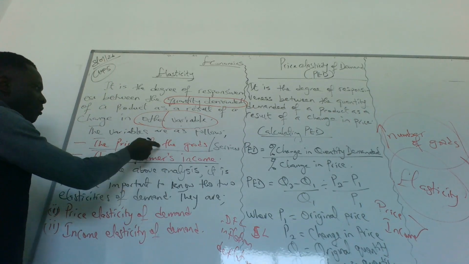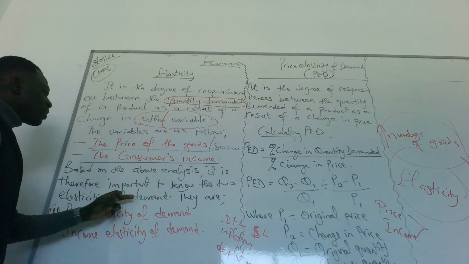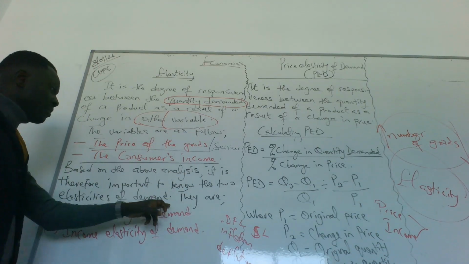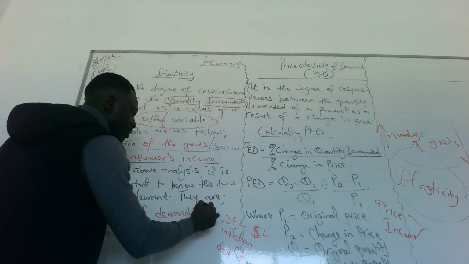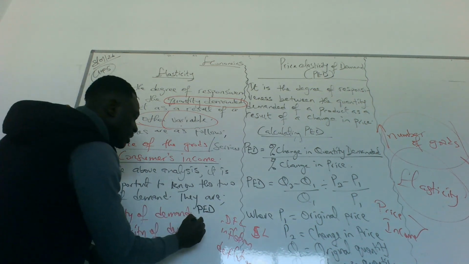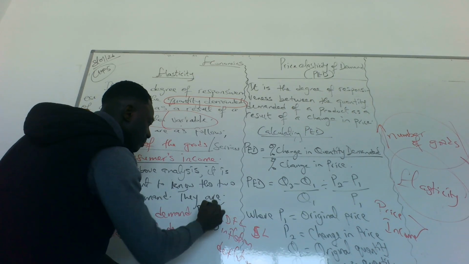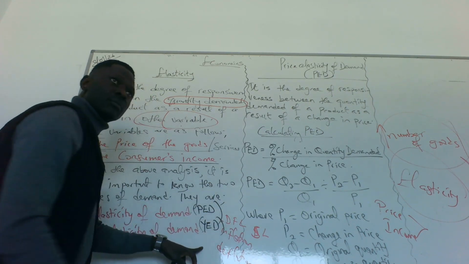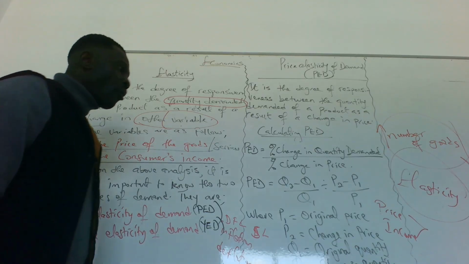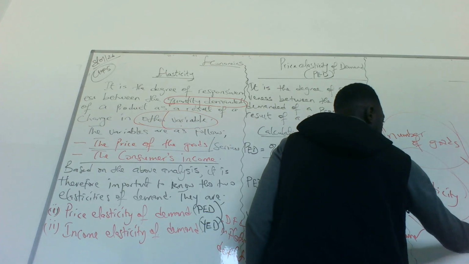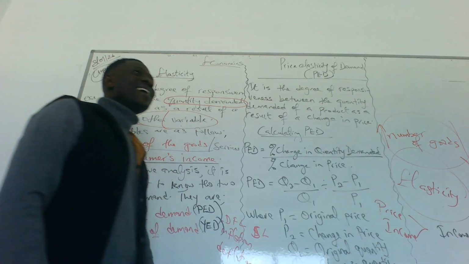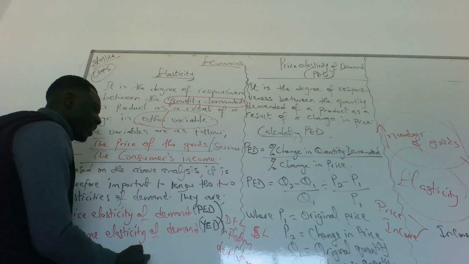So based on the above analysis, it is important to know the two elasticities of demand. They are the price elasticity of demand, which is PED, and the income elasticity of demand, which is YED. Y or I? Income stands for Y. In economics, income is what? Y, not I. I is investments.